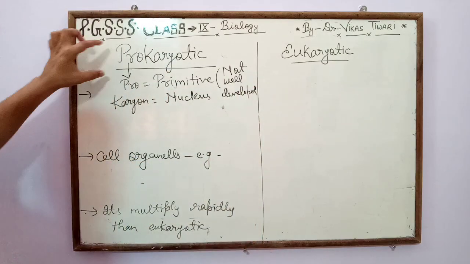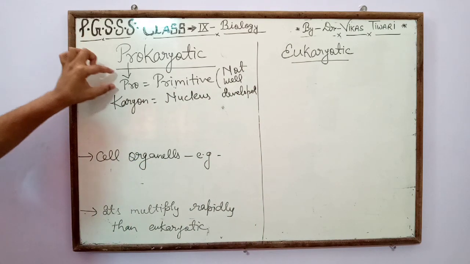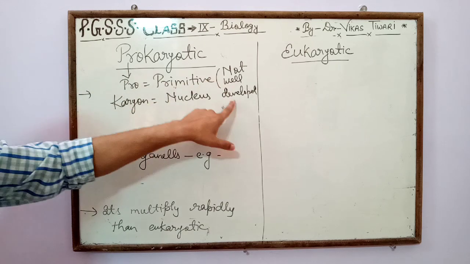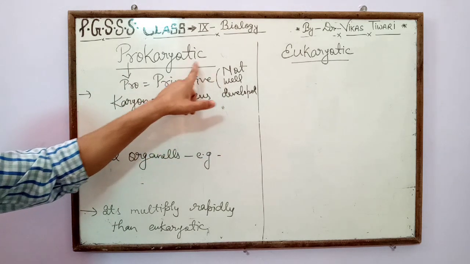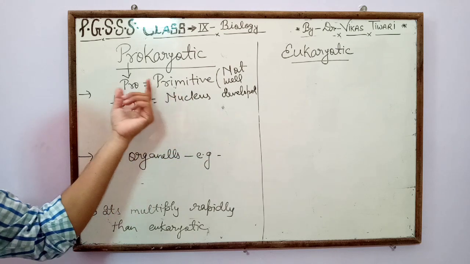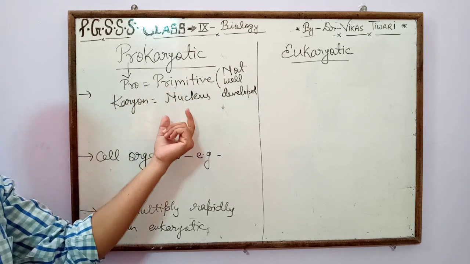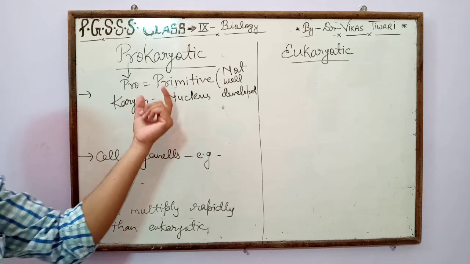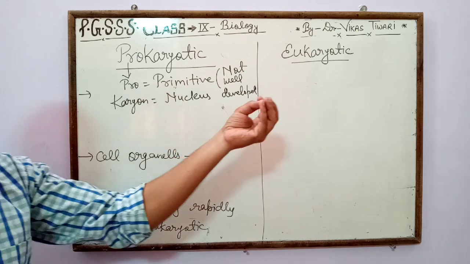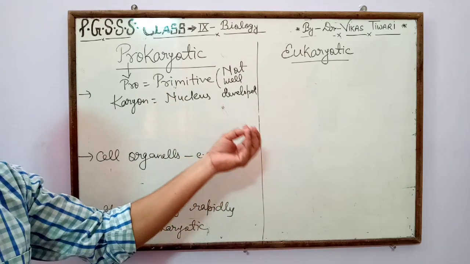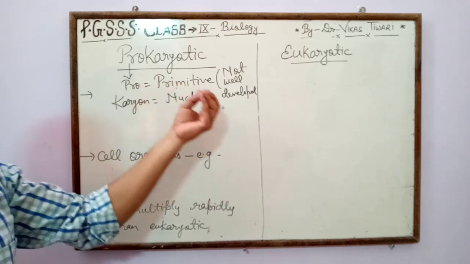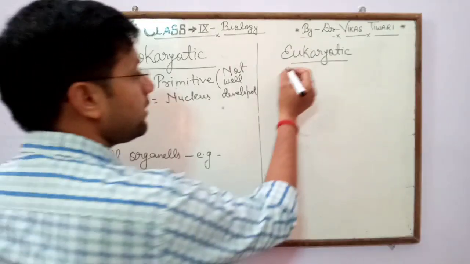So in prokaryotic cell, the nucleus is not well developed. The cell in which the nucleus is not well developed, that is, nuclear membrane, nucleoplasm and nucleolus are not well formed, is called a prokaryotic cell.